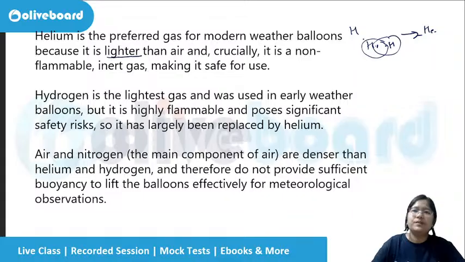So that is why hydrogen will also try, but since helium is noble, it is generally non-inflammable. Hydrogen is used on small occasions, like at a cost effective basis, but then there are many additions to it, as a result of which this thing can happen. So hydrogen is the lightest gas. However, if we see, then this one is used for the balloons and it will go up. Okay.